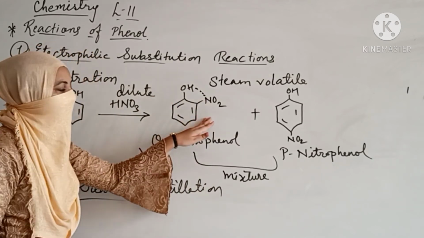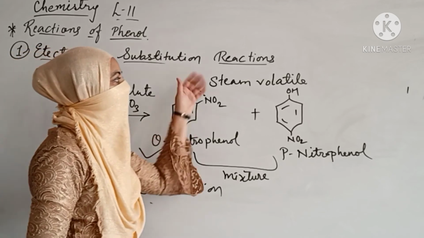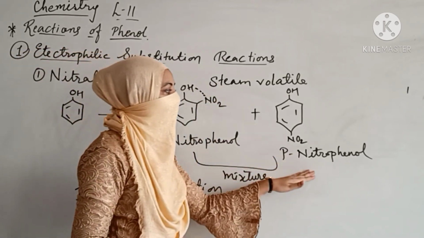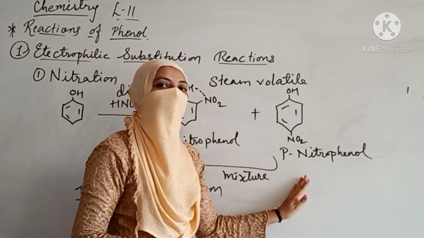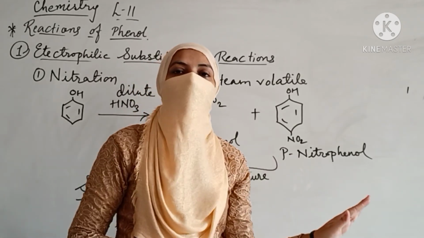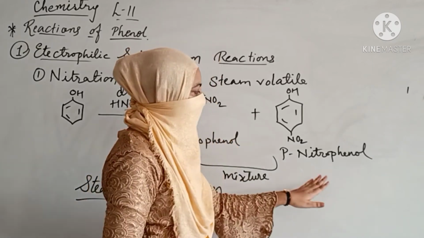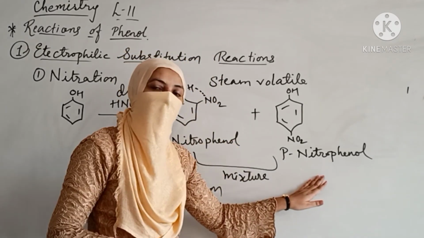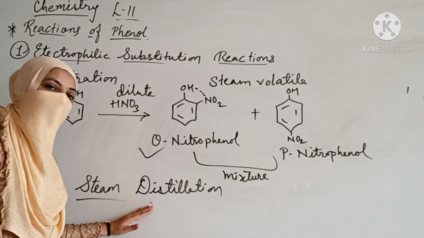Because of this particular structure, it can just come out with the steam. Whereas because of the symmetrical existence of para-nitrophenol, the boiling point and melting point are relatively higher, so it cannot simply be given out with the steam. So the answer over here is steam distillation.